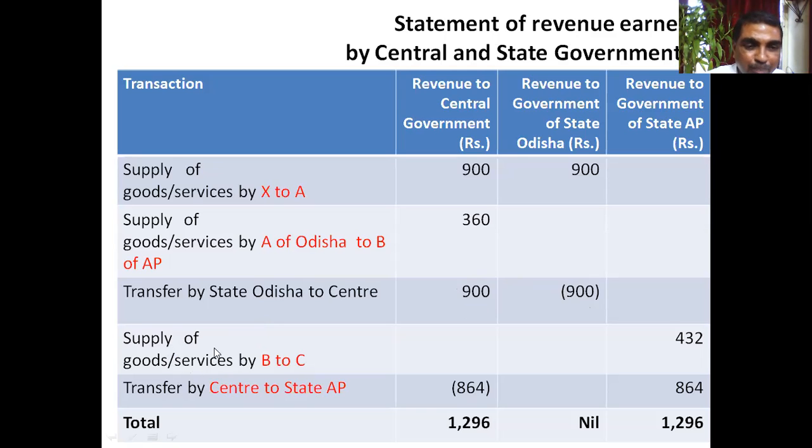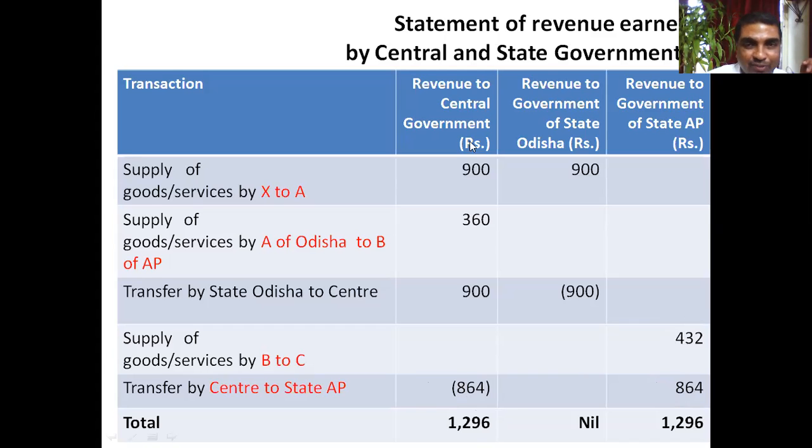Then when supply of goods is made to a B2C person within Andhra Pradesh, what that person has done is IGST credit is fully utilized for paying CGST, and for SGST, he had to pay 432 rupees. Okay, now since IGST is used for payment of SGST, what will happen? Central government will pay to the Andhra government. So 864 rupees will be paid by central government and received by Andhra Pradesh government.